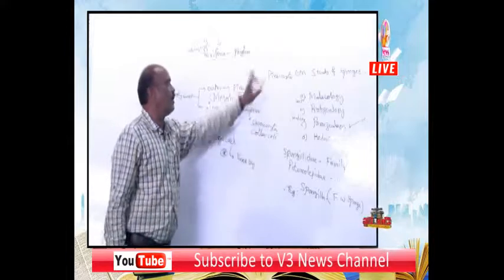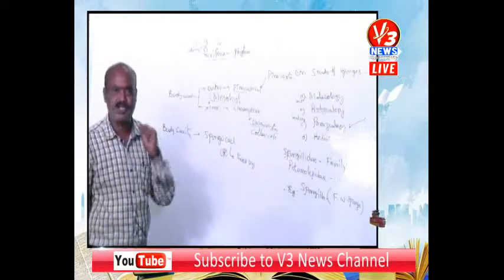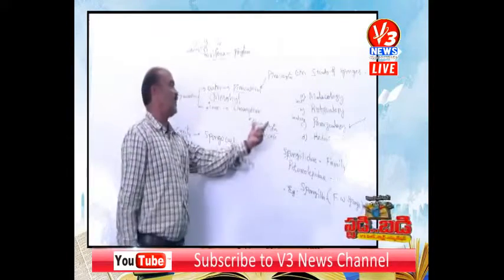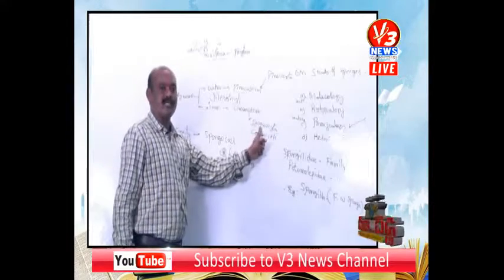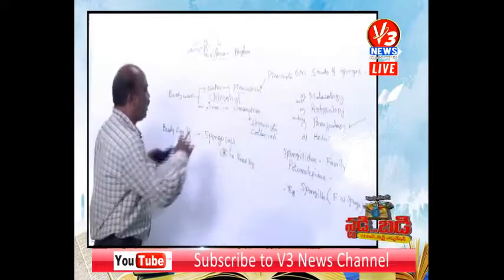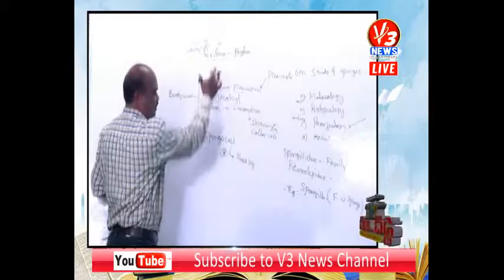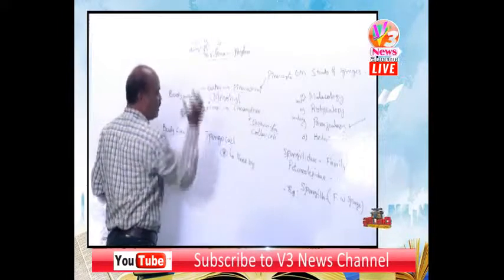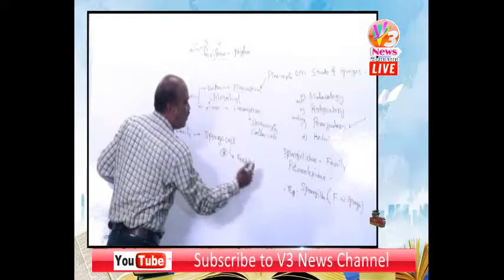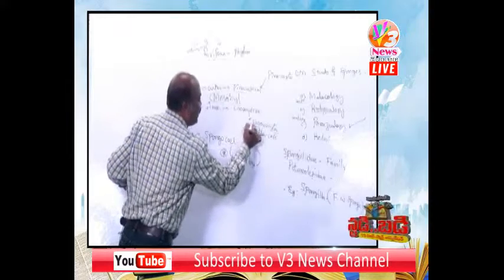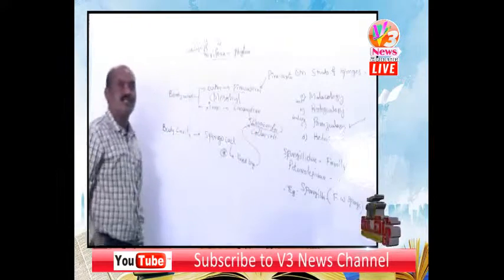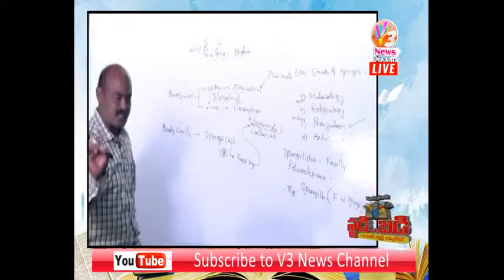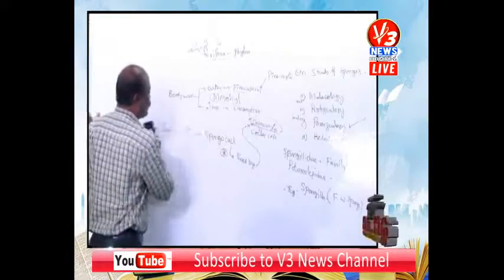Second option, pinacocytes, is not the correct answer. The third one is correct, that is the coenocytes. So once again I am repeating: in the body of a sponge, the spongocoel is lined by coenocytes. That's one important question.